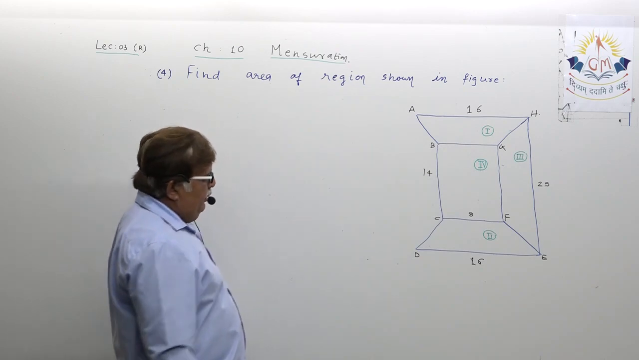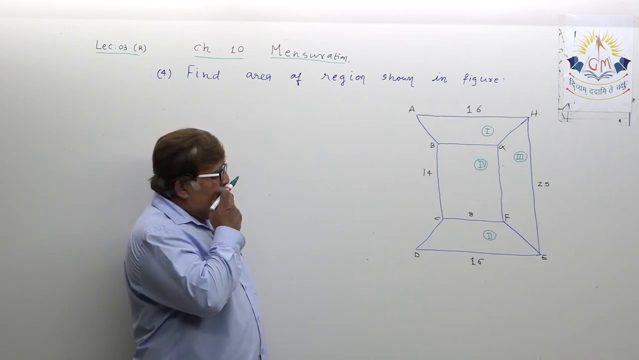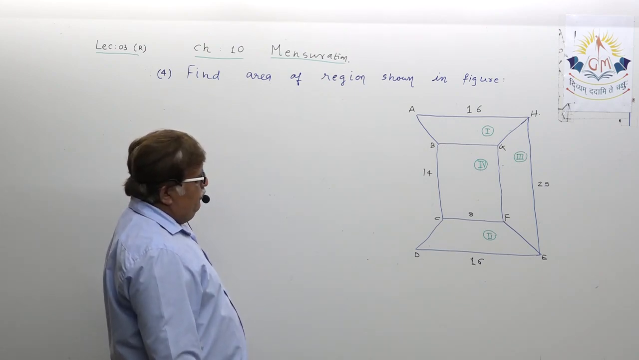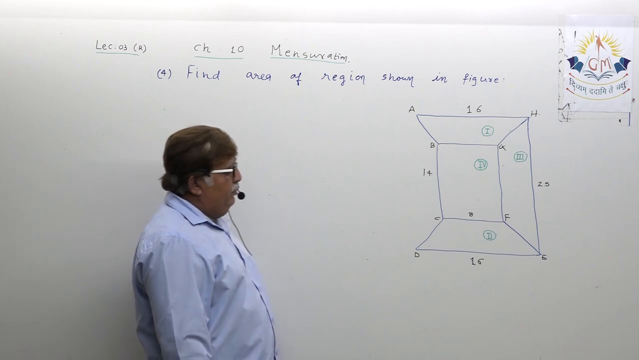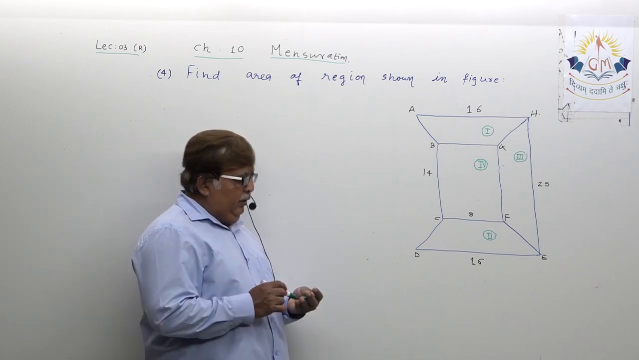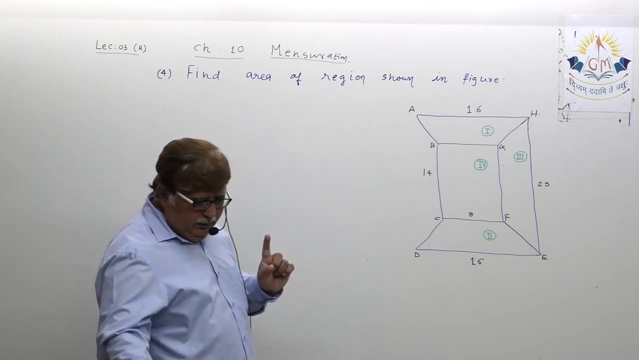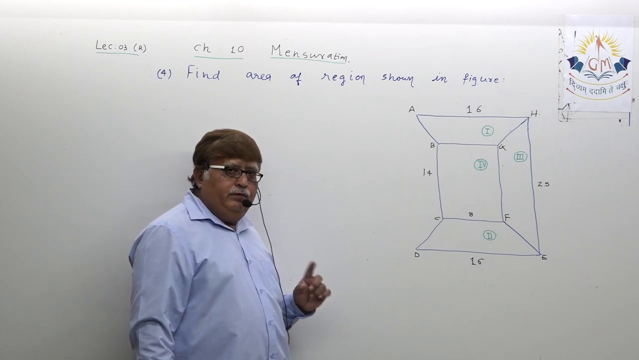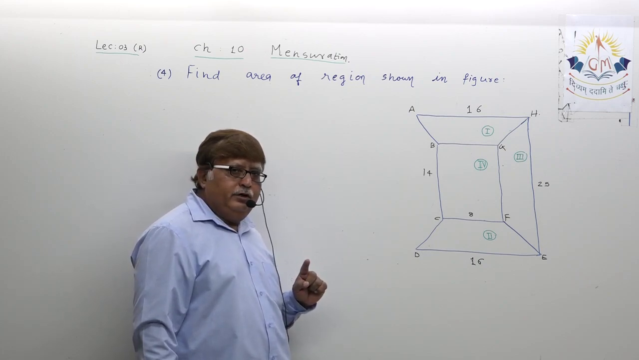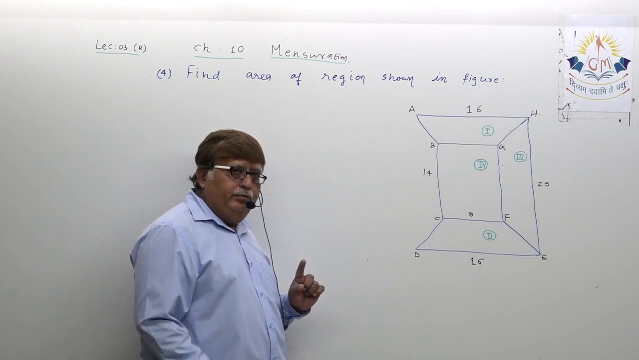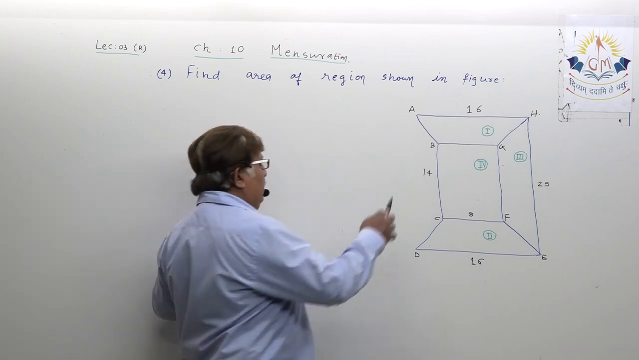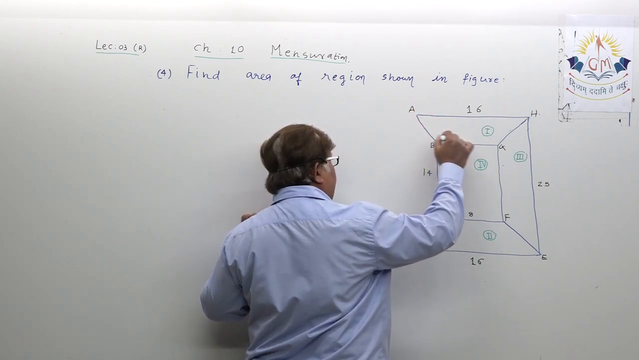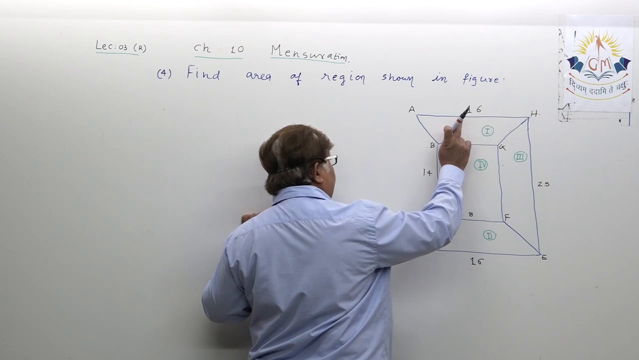Please first mark out the 4 regions I have marked here. Okay, dear student, now it's a question of thinking about each and every region. Your first concentration has to be on region ABGH. Concentrate here, dear student.